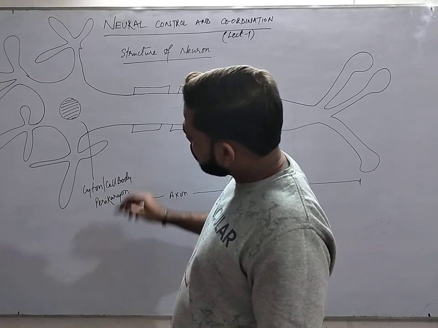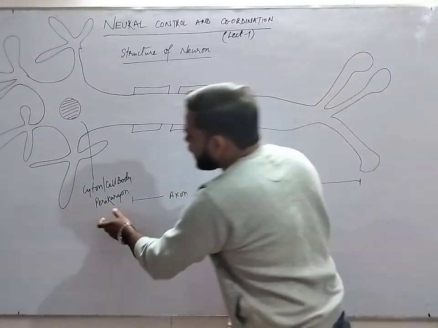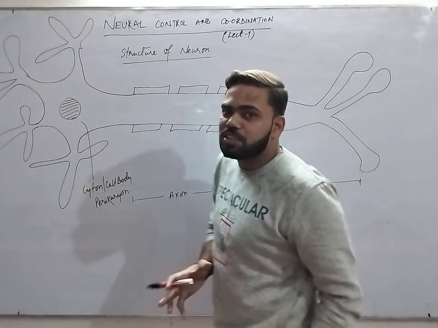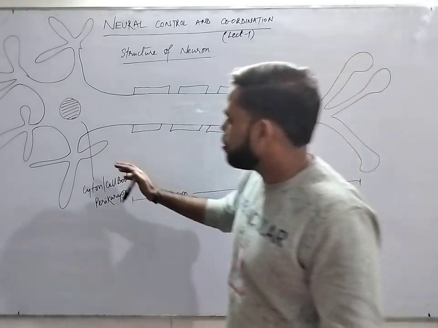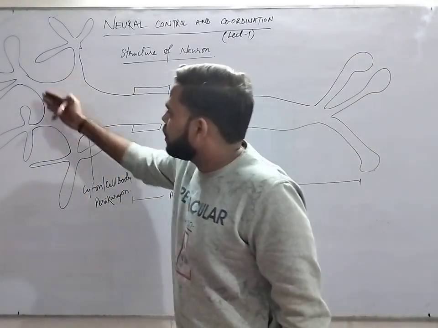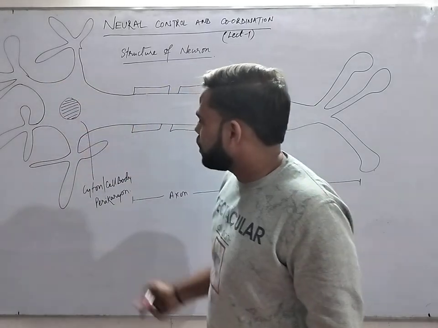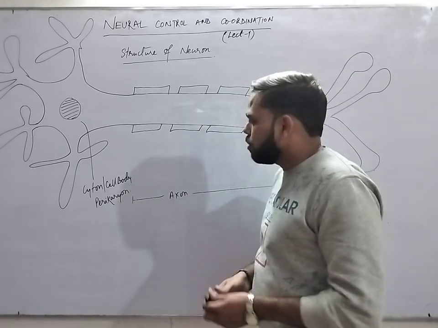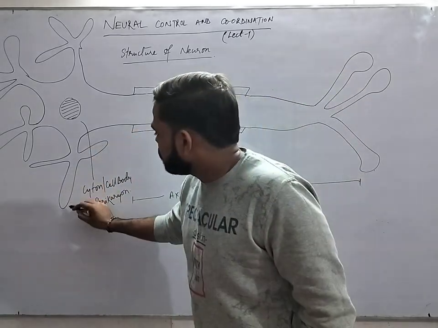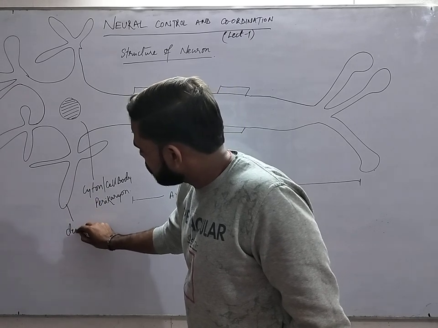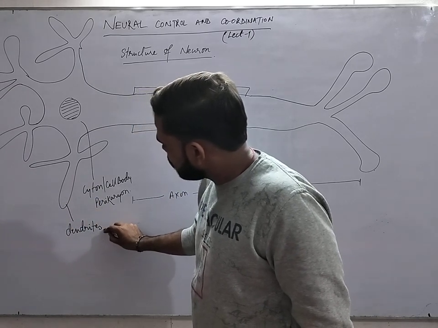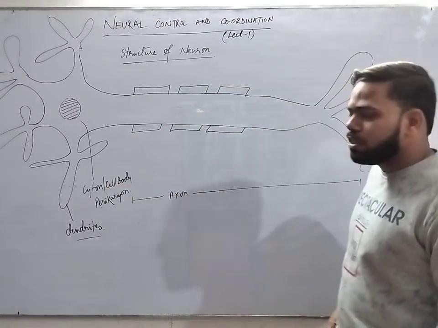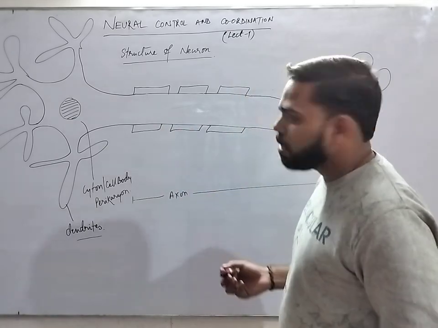Why do we say perikaryon, the other name of the cell body? Because perikaryon means the space near the nucleus. Karyon means nucleus. The space near the nucleus is called perikaryon. So this is the nucleus and the space around it is called perikaryon. That's why cyton is also known as cell body or perikaryon. Next, these highly branched structures are the dendrons or dendrites. The dendrites, axon, and cyton are the three parts. Other than this, there are many structures, and I am going one by one.